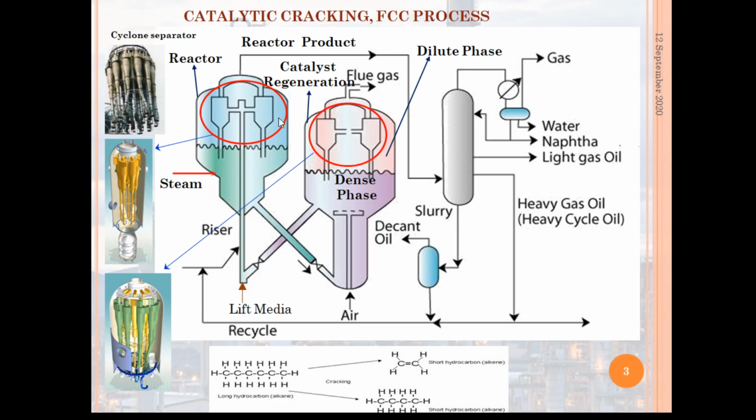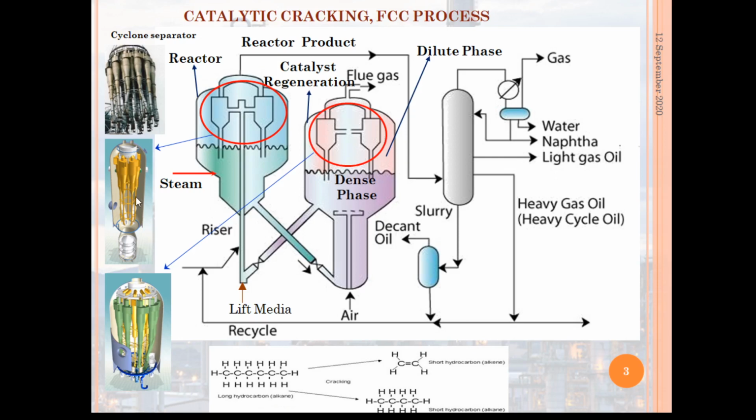So both have cyclone units. This is the industrial photo of the cyclone separator, which is included in the reactor and the regenerator. This is the photo of the cyclone unit which is built into the reactor, and this one is another type of cyclone separator built into the regenerator part.